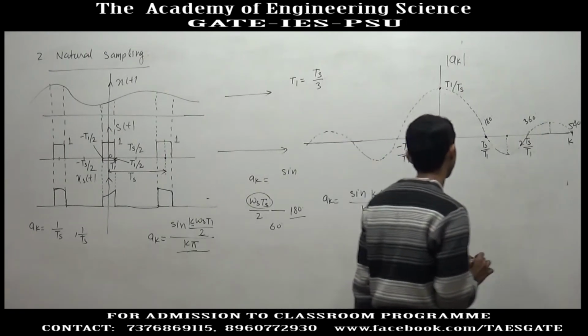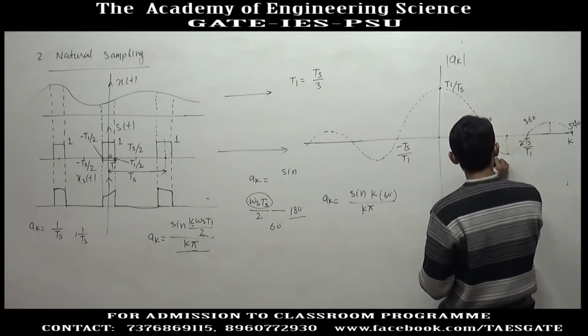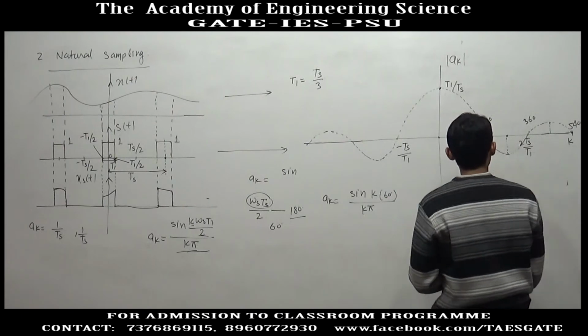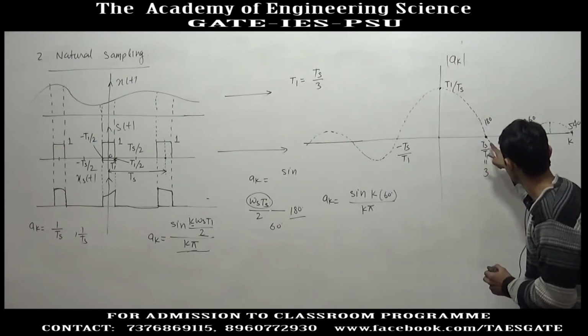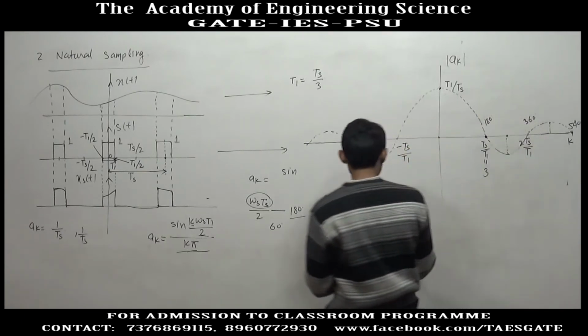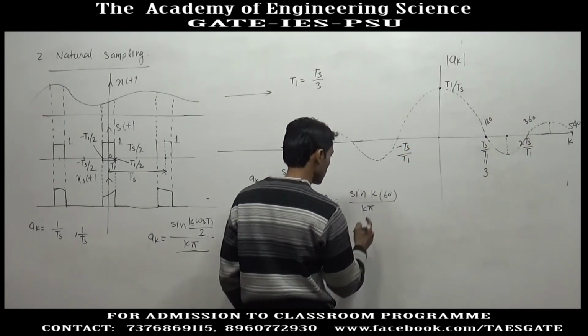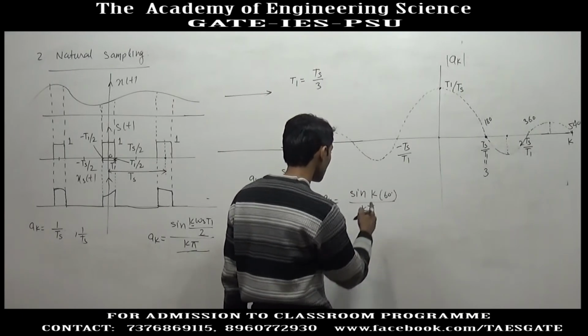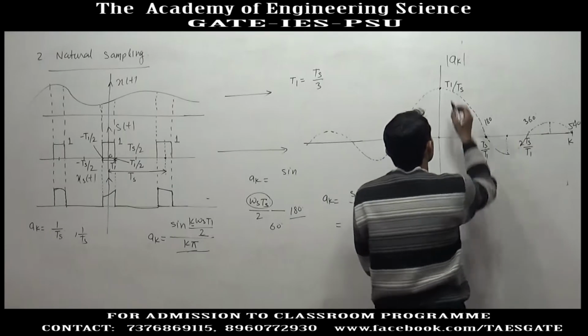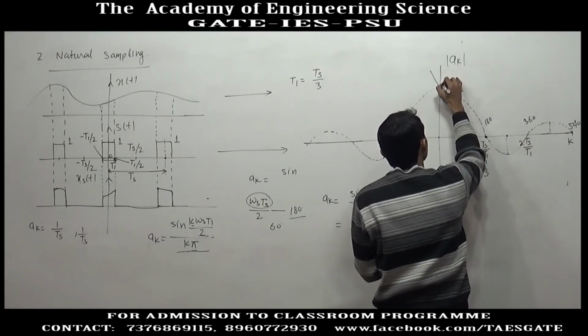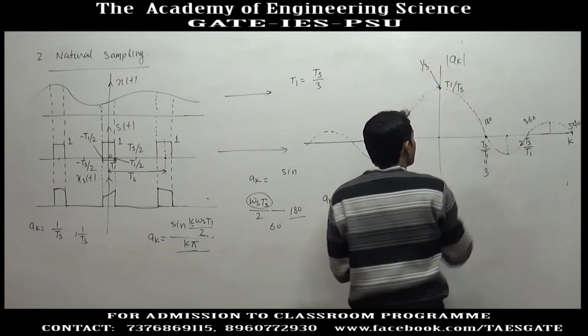k pi, and Ts by T1 will be 3. So if you put k equal to 3, you will get the first node. If you put k equal to 0, we will get T1 by Ts. So this point, this height, will be 1 by 3.